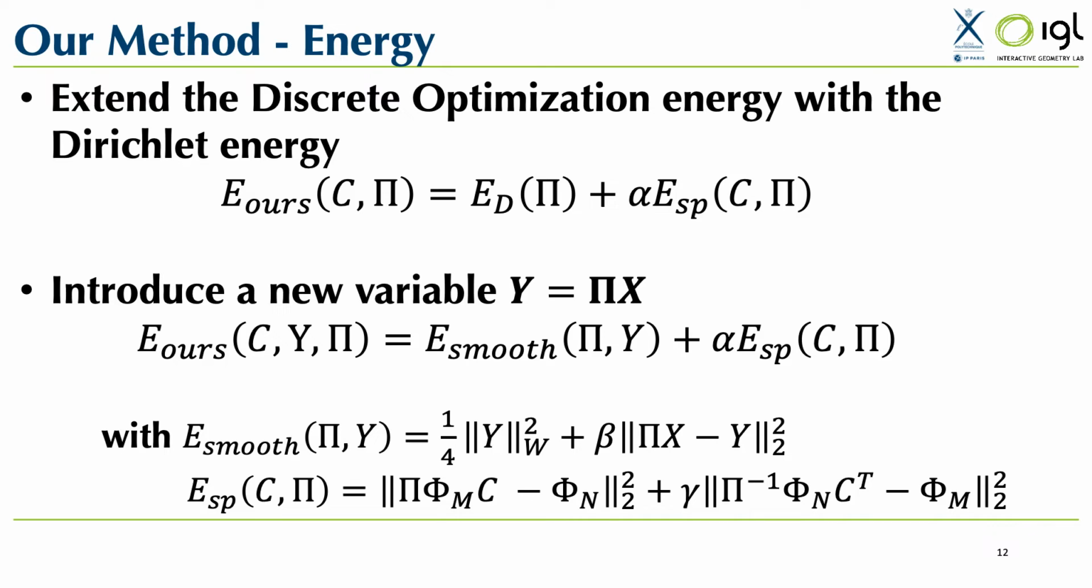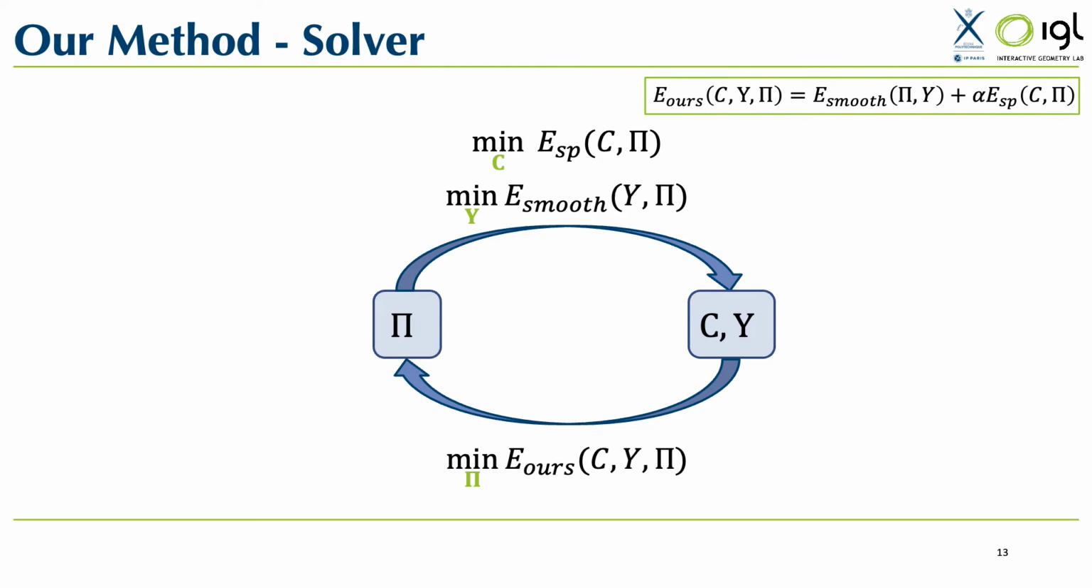This total energy is divided in two parts, the first one containing terms in the primal domain, and the second part terms in the dual or functional domain. Thus, unlike the previous discrete optimization approach, we now have three variables, c, pi, and y, and our approach consists in iteratively optimizing each of them while keeping the others fixed. As we demonstrate in the paper, optimizing for y reduces to a simple linear solve, while computing for pi reduces to a simple nearest neighbor search.